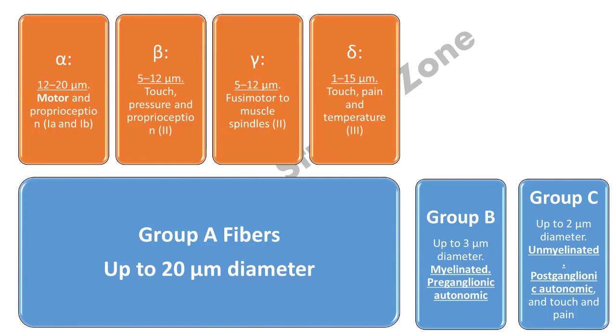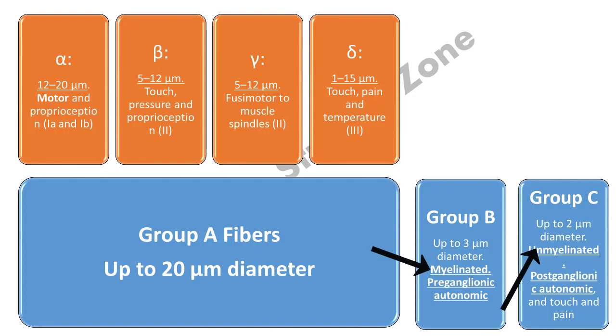The alpha fibers can be 1A or 1B, beta and gamma are type 2 fibers, while delta are type 3 fibers. The largest myelinated fibers may be motor or proprioceptive, while the smallest fibers can be myelinated or unmyelinated.